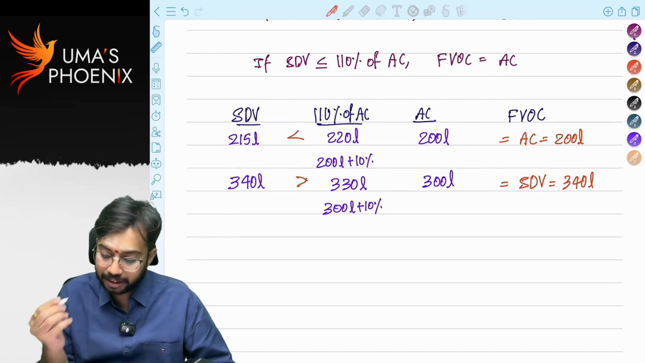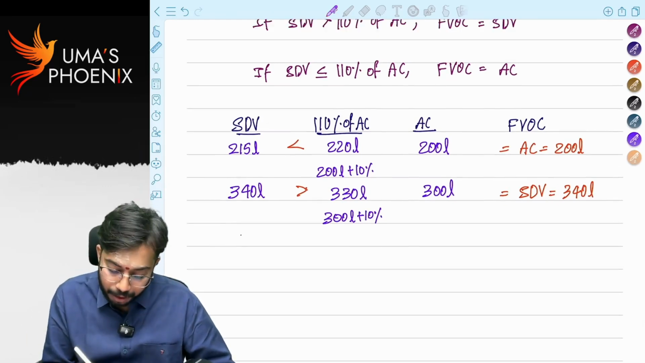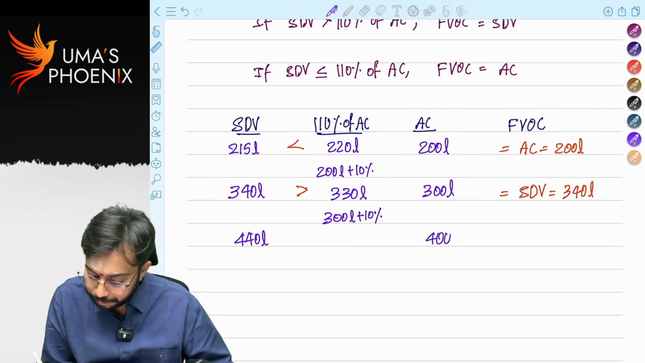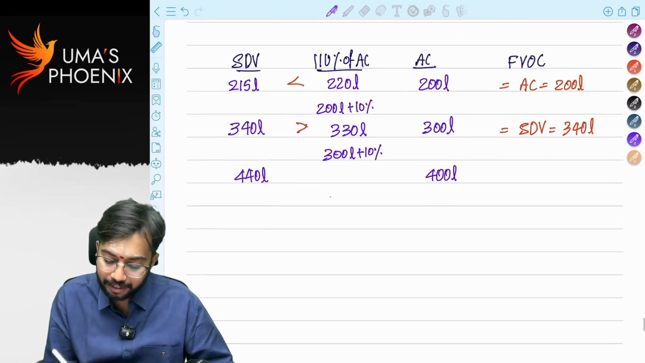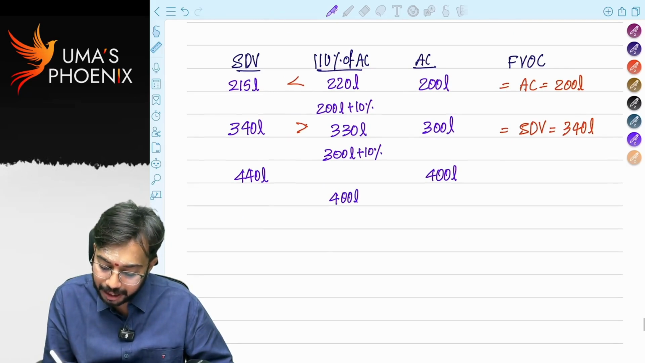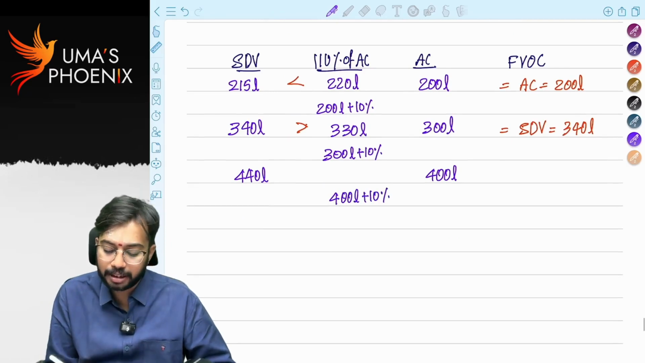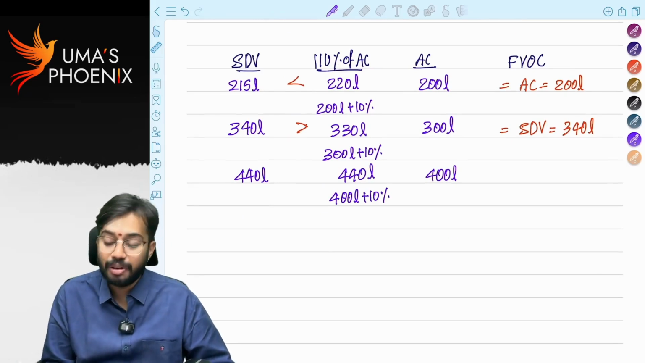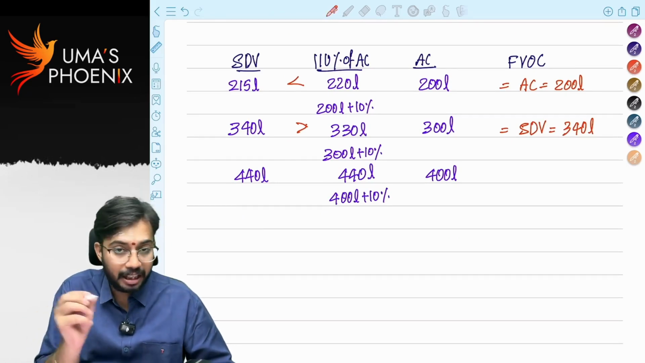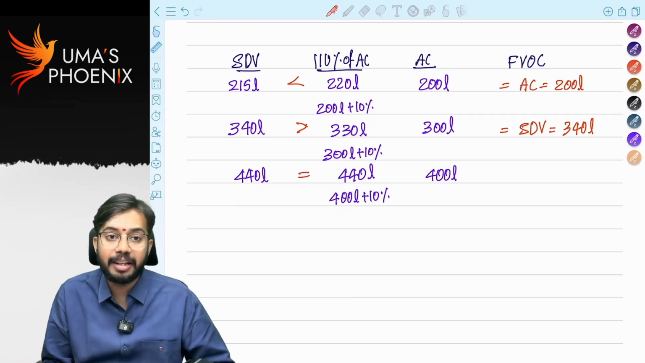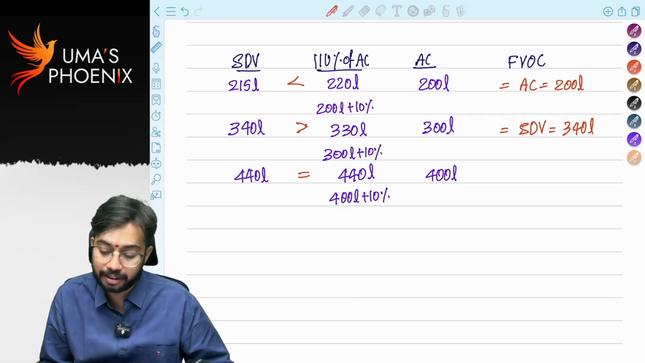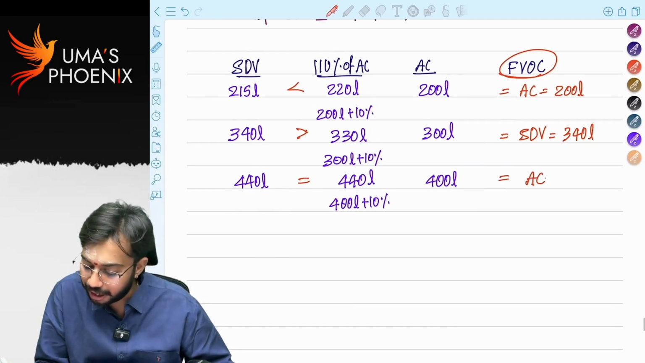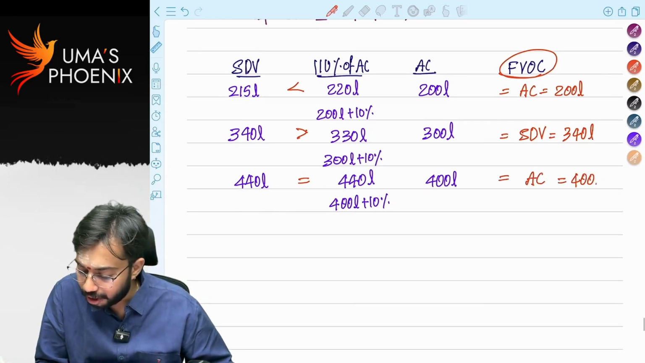I will tell another example. Stamp duty value is 440 lakhs. Actual consideration is 400 lakhs. What is the equation? 400 lakhs plus 10%. How much is 110% of actual consideration? 110% of actual consideration is also 440 lakhs. In this case, stamp duty value is exactly equal to 110% of actual consideration. So in this case, full value of consideration is equal to actual consideration, which is equal to 400 lakhs.